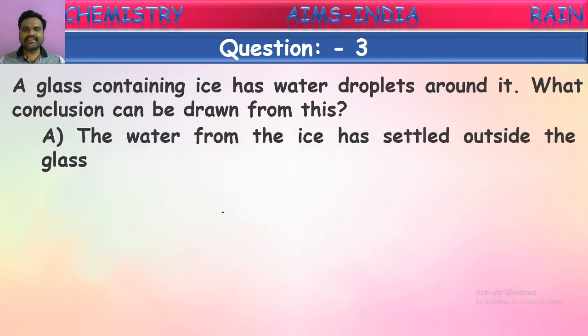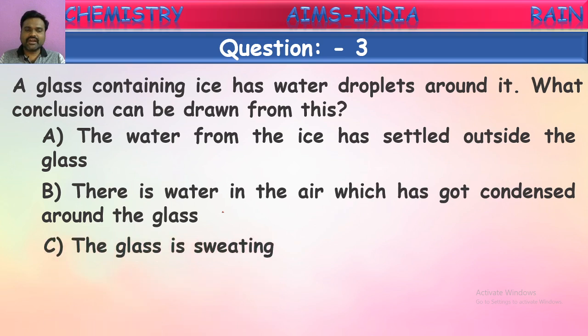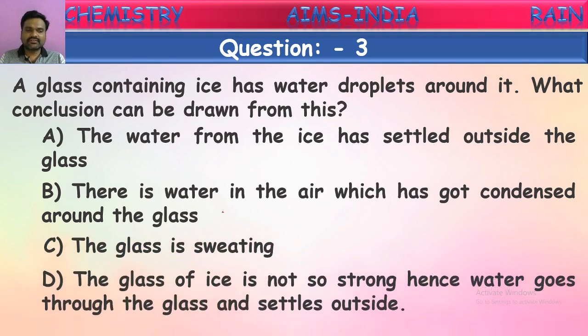The water from the ice has settled outside the glass. There is water in the air which has got condensed around the glass. The glass is sweating. The glass of ice is not so strong, hence water goes through the glass and settles outside. So what is the correct answer, children?